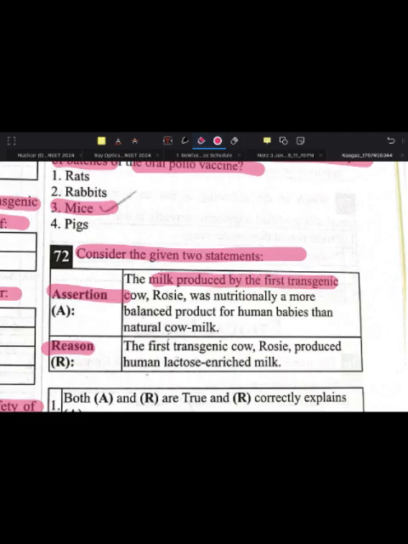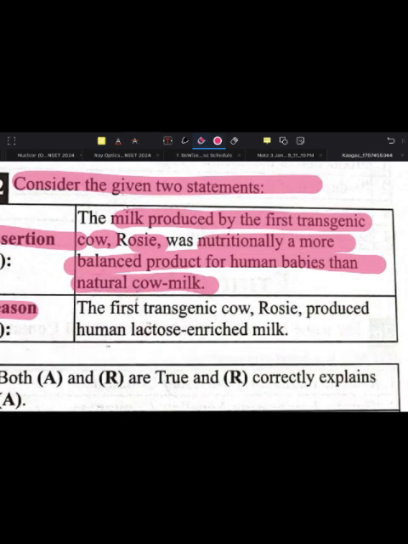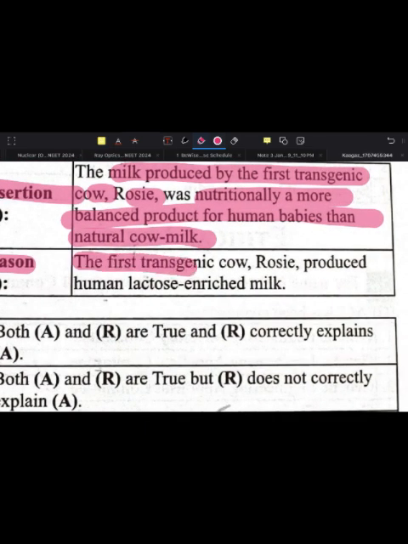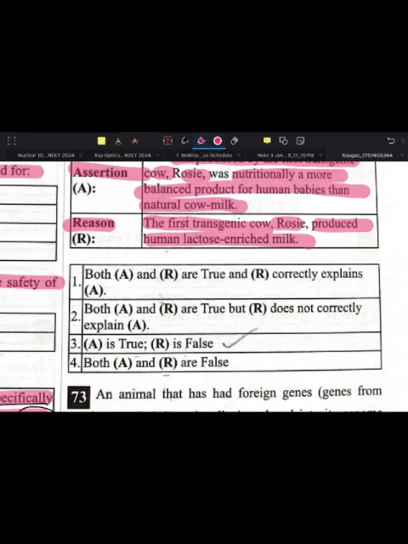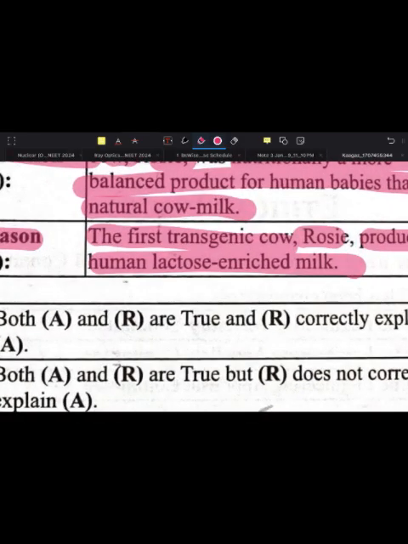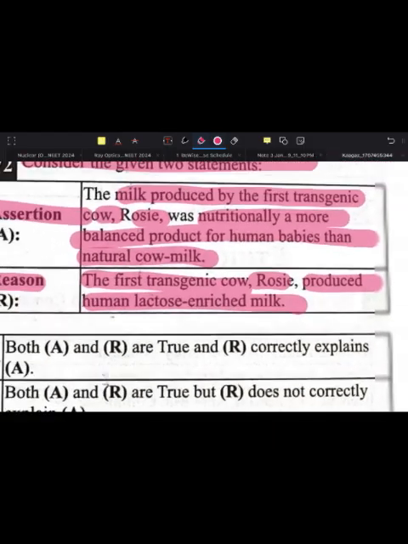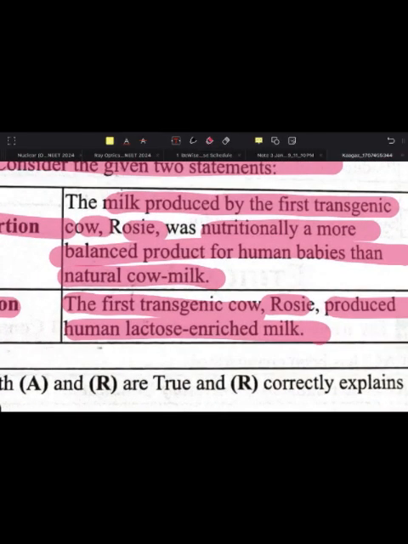The milk produced by the first transgenic cow, Rosie, was a nutritionally more balanced product for human babies than natural cow milk, because the first transgenic cow Rosie produced human lactose enriched milk. No, it did not produce human lactose enriched milk. This is a false statement, but this is a true statement.